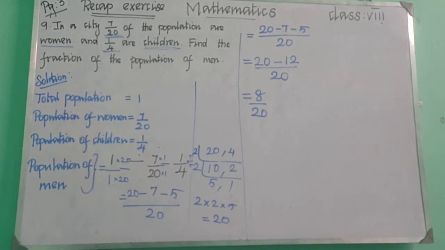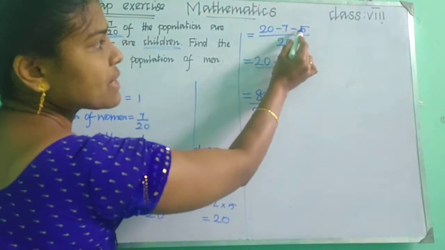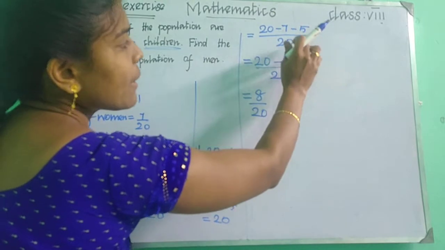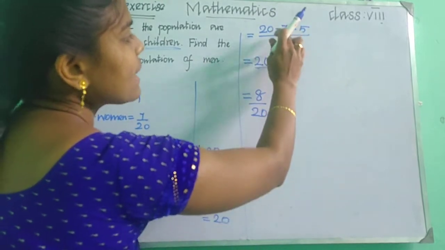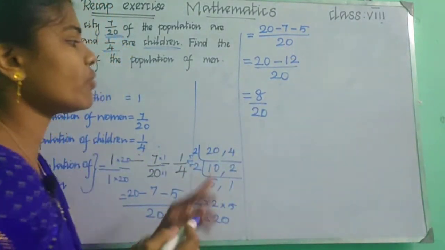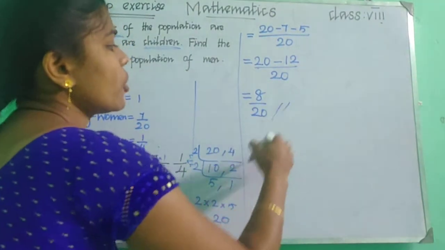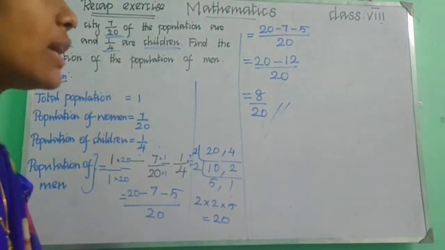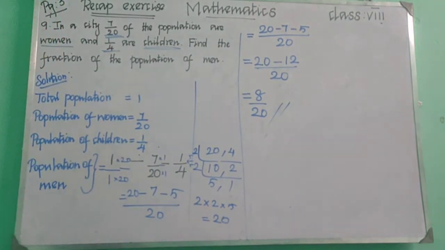For 20 and 4 we took the LCM. So we got 20, and then 20 minus 7 minus 5 upon 20. Here we are having the same sign, right? So 20 minus 12 upon 20. So we got the answer 8 upon 20. Okay children, can you all understand? So copy it in your notebook.